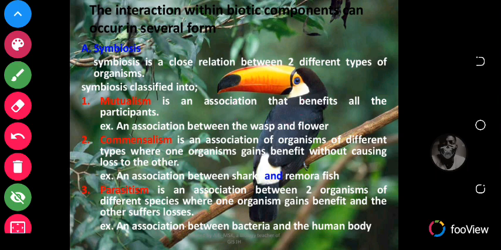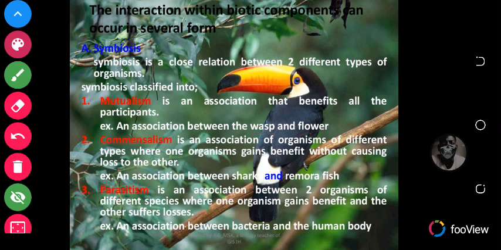So sometimes animals in the ecosystem behave in a mutualistic way where they benefit from each other. Example, a wasp and a flower. So the flower gives nectar to the wasp, and the wasp pollinates the flower.